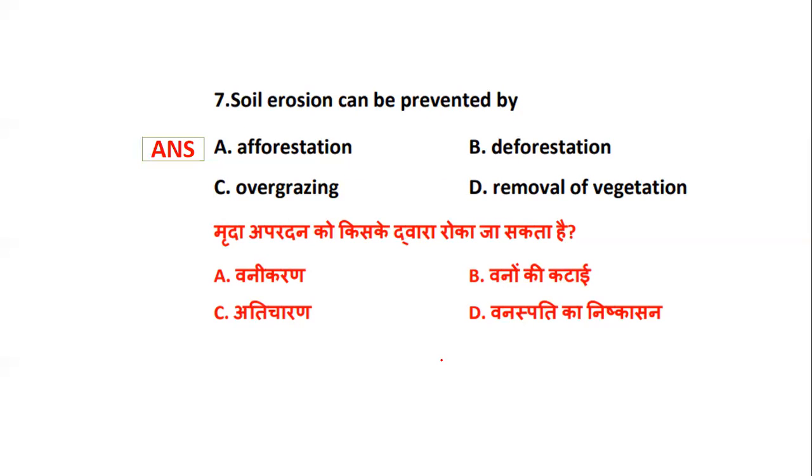Soil erosion can be prevented because of afforestation, not because of deforestation, overgrazing, or removal of vegetation. These are the examples which will lead to soil erosion, whereas afforestation will help the prevention.